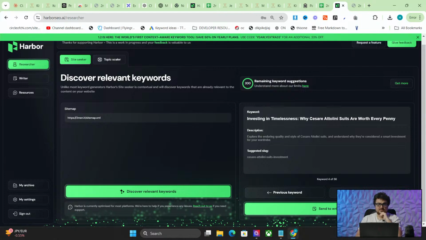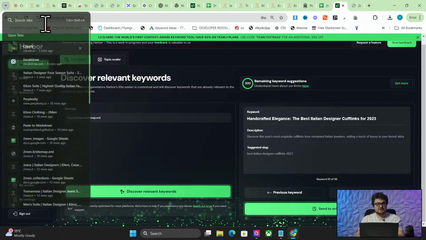That's a really good one, except the part about suits. I might just do mastering the Italian sprezzatura. That has 13,000 searches a month on Google. The ultimate guide to luxury suit fabrics, the art of Italian leather, top 5 designer wallets for discerning gentlemen. None of these are good for the method that I'm currently showing you. They would be amazing for writing an article inside Harbour, but not for what we're doing right now. So I'll just go back and do the art of sprezzatura.